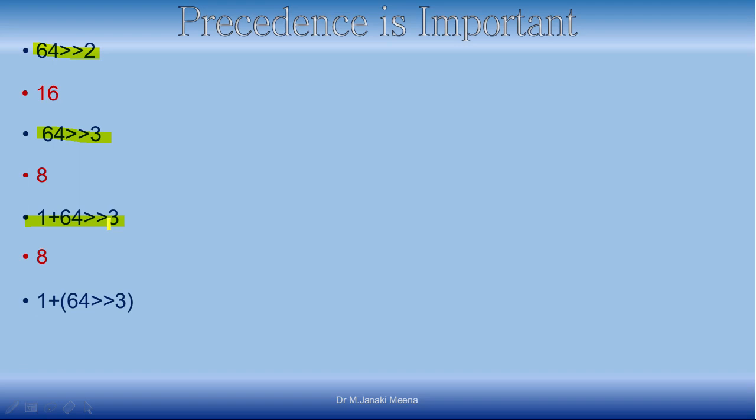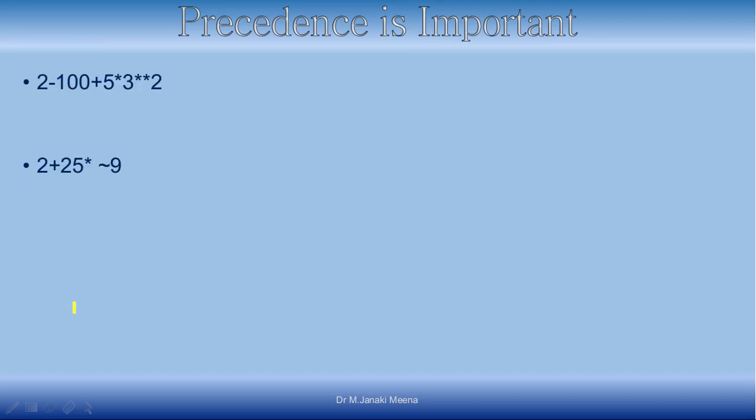Suppose you want to add 1 after doing the right shift operation, then you have to write the expression like this. So when you write like this, then what happens is you are going to give the brackets. So whatever is within the bracket will be evaluated first. So it will right shift by 3 times. So 64 will be divided by 8. The answer will be 8, and then 1 will be added to it, 9. Right? So you will get 9. This is how it works.